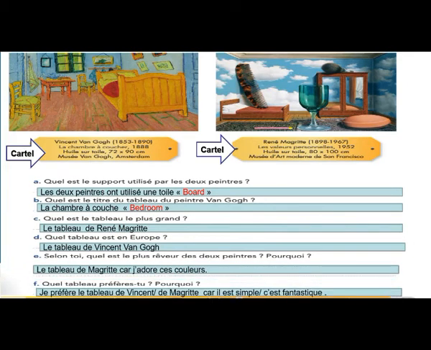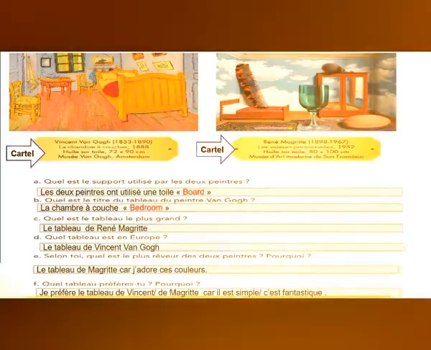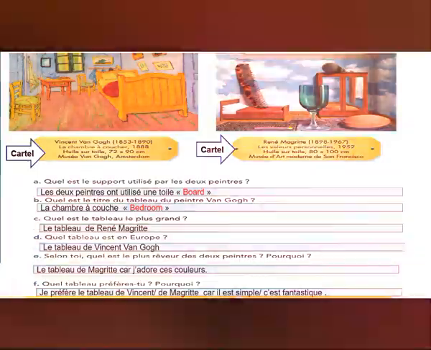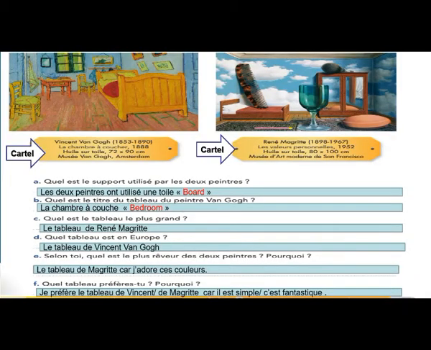As you like, you can express your opinion. Quel tableau préfères-tu? Which one do you prefer? Someone says je préfère le tableau de Vincent, or another says je préfère le tableau de Magritte, and gives the reason why they prefer it. Car elle est simple, because it's simple, or someone says fantastic, nice, as you like. So here you have to express your opinion.